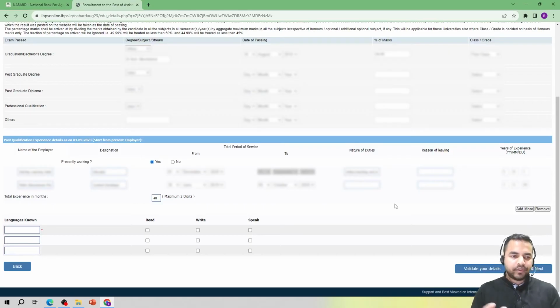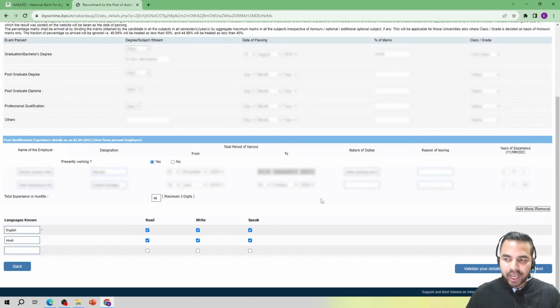So my dear friends, after entering the details of the education as well as the experience details, now it's time to enter your details regarding the languages that you know. You are required to tick all the boxes. If you can read, write and speak, just tick all the boxes. I'm showing you like this. For example, English: I can read, write as well as speak English. Now Hindi is my mother tongue, so I am just typing Hindi. I can read, write as well as speak Hindi.